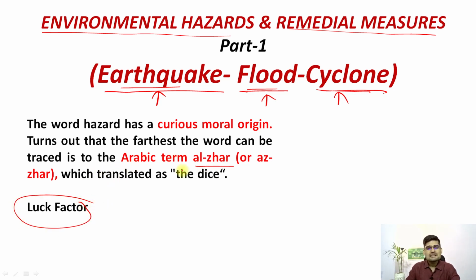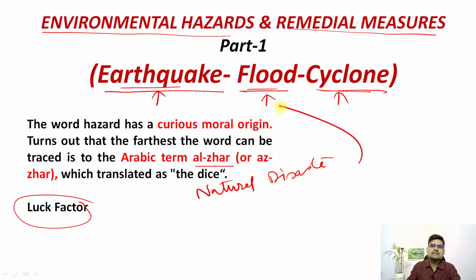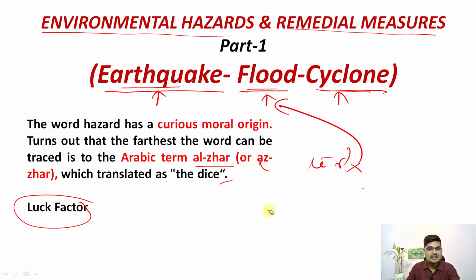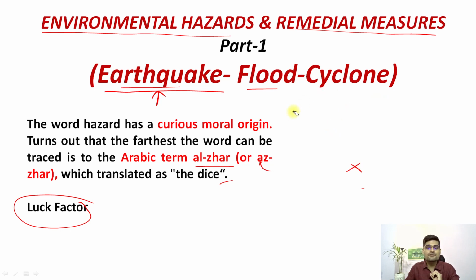Now remember, when we say natural disasters, we always talk about concepts which are actually natural hazards, right? I am clearly distinguishing that there is nothing called natural disaster, because disaster itself is a purely human-centric concept. It has nothing to do with nature. Why? Because disaster is the loss of human lives and property. If human lives and property are not lost, it's not a disaster. That's a basic point here, right? So remember, there is nothing called natural disaster. It's simply disaster. That is the first point to remember.